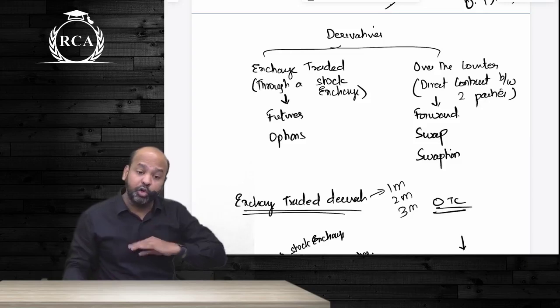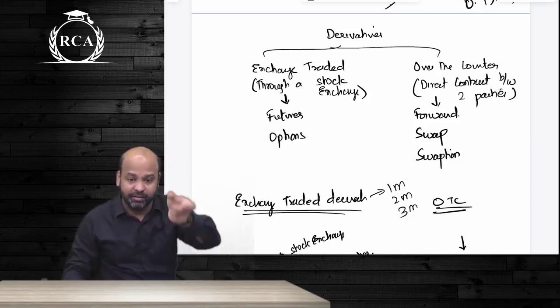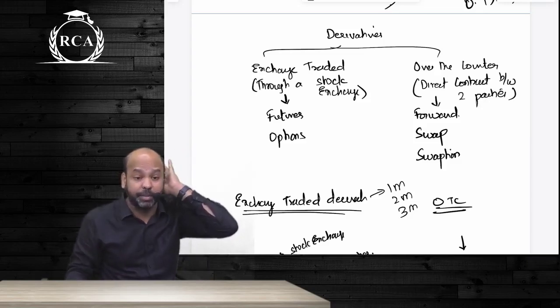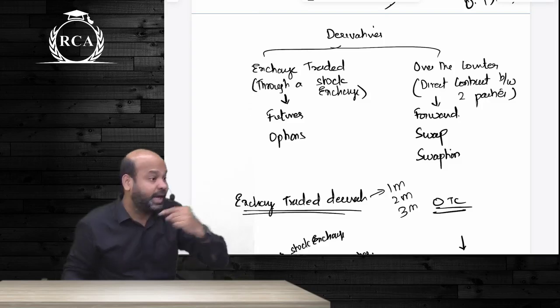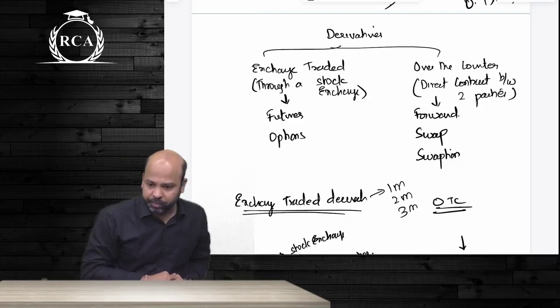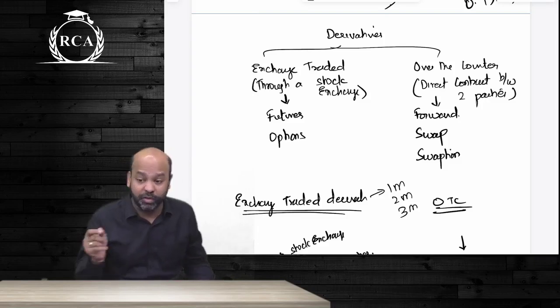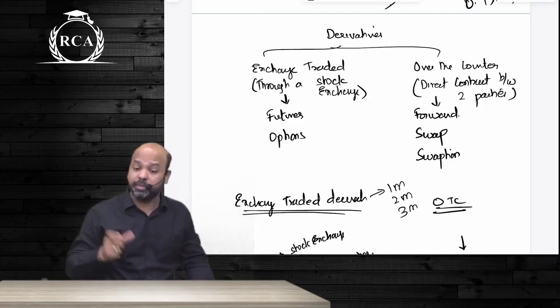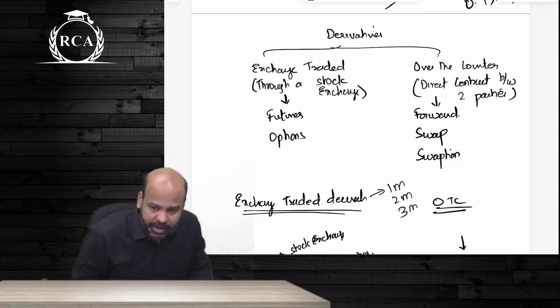So I am entering into a contract with the banker now only that I will sell those $1 lakh to my banker at a predetermined rate. The contract that I have entered into with my banker is a forward contract. But this contract is not for the purpose of speculating on anything. It is for the purpose of reducing my risk.